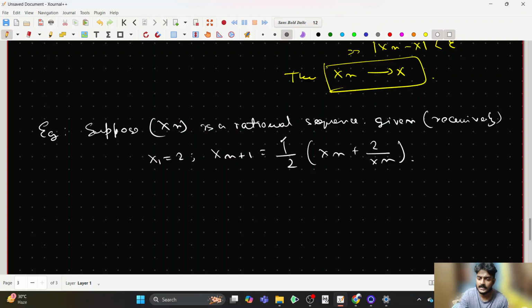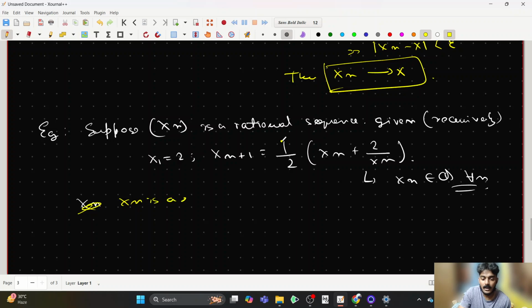Okay, this is a sequence given to us. It's a well-defined sequence. There is nothing difficult in understanding that this is a sequence. And in fact, this is something I'm giving to you as a fact, but you can re-verify it yourself, and it is quite visible from the definition of the sequence itself that every term is a rational number. Fine.